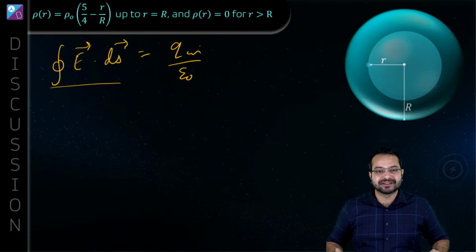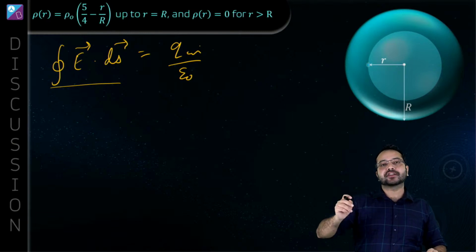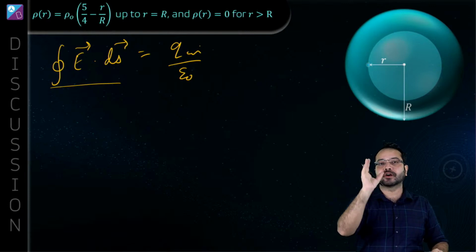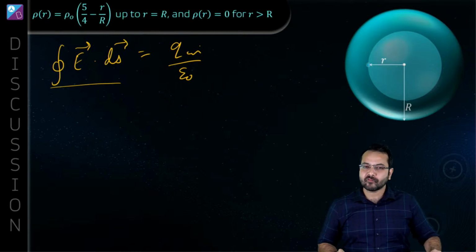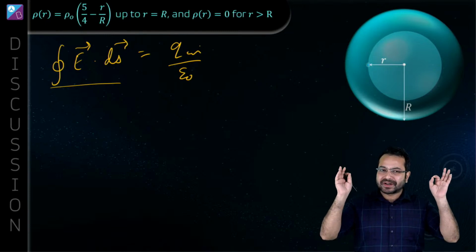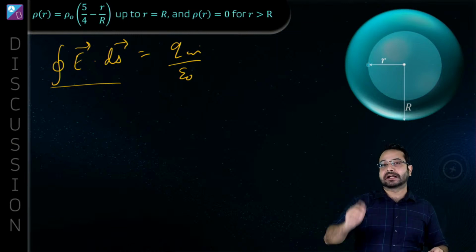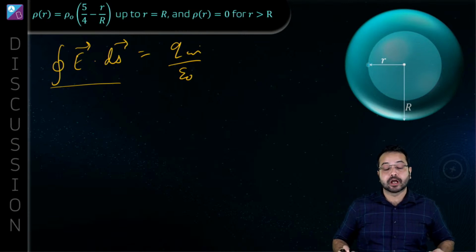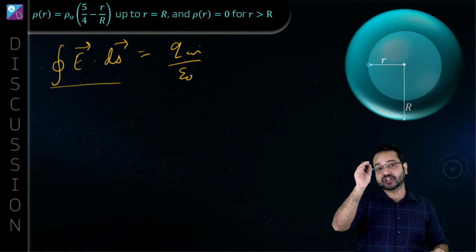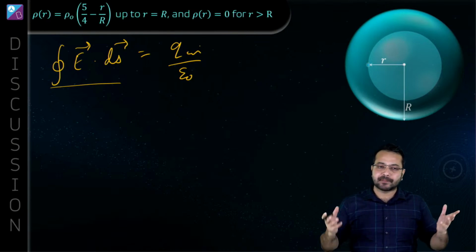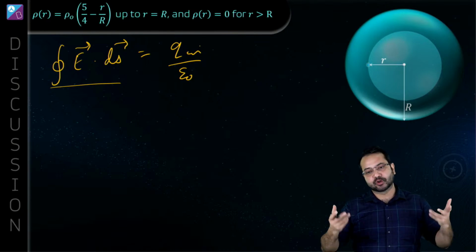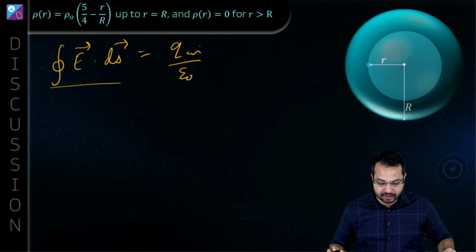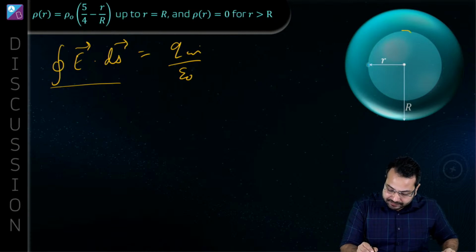Now you tell me, if we have a situation where the charge is symmetrical and it has spherical symmetry, then what is the shape of the Gaussian surface that we should choose? Gauss's law is very, very simple, but it is only effective if we are able to choose the correct Gaussian surface for the given charge distribution. Absolutely. So the symmetry is spherical, so the Gaussian surface should also be a sphere. So we're going to take a Gaussian surface like this.